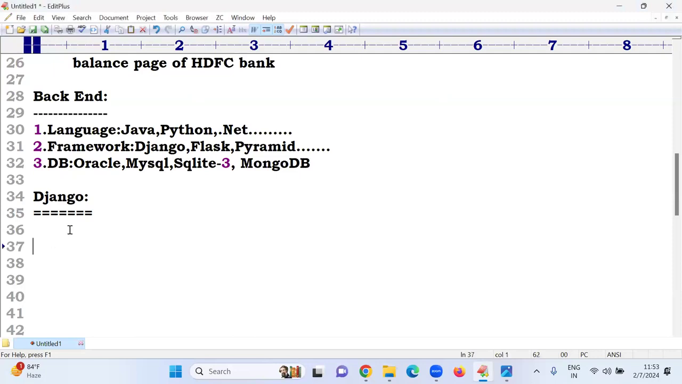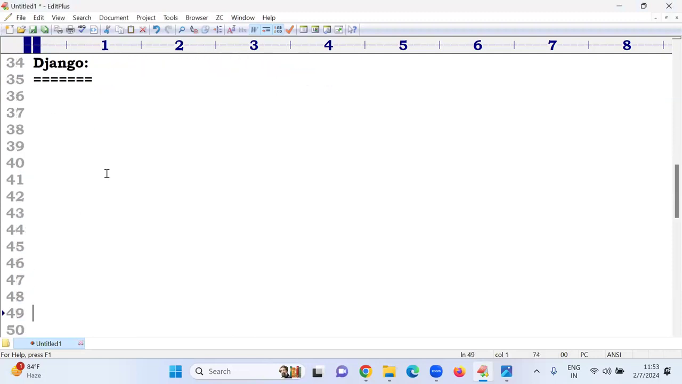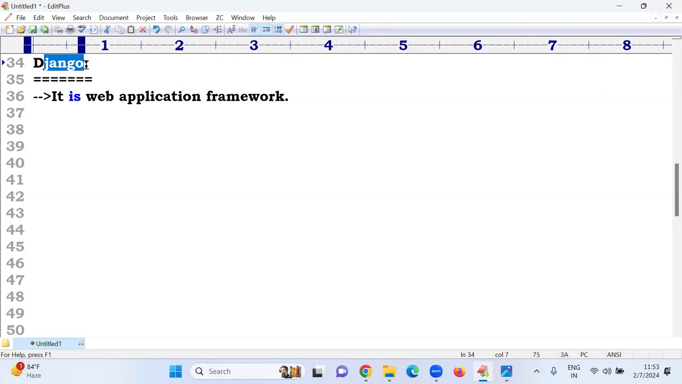What is Django? Up to now, I'm not discussing Django. I'm telling about web application, static response, dynamic response, what is front end, what is back end, and how to implement those. Django is, first of all, one of the web application frameworks. That is, everybody knows about that. Okay, Django. So what is Django?